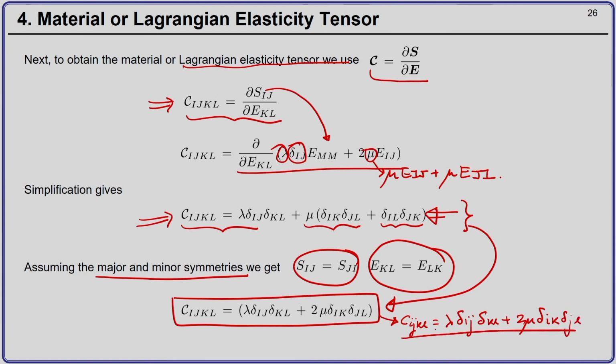If you have done a course on advanced solid mechanics, you will realize that this is nothing but the fourth order elasticity tensor that we studied. This is only when the material configuration and the spatial configuration do not differ by much. So with this we end the first part of hyperelasticity.